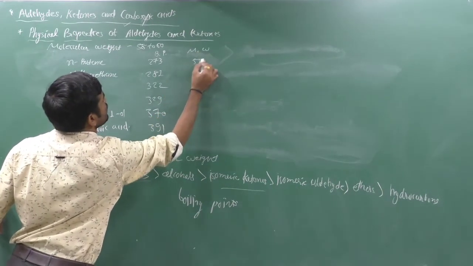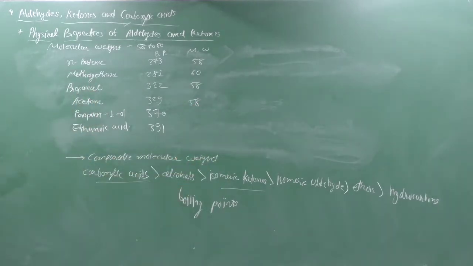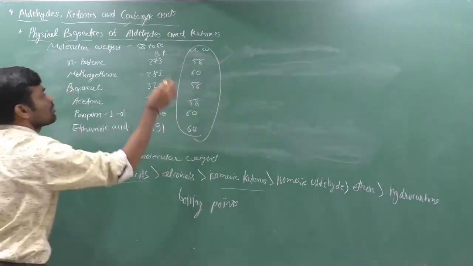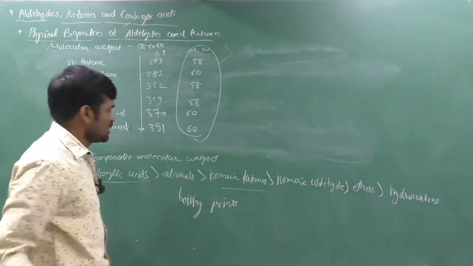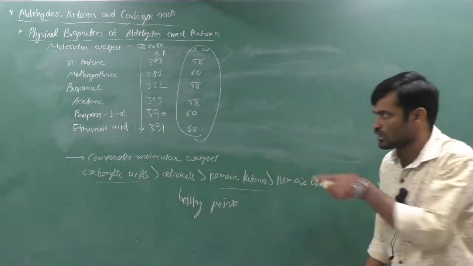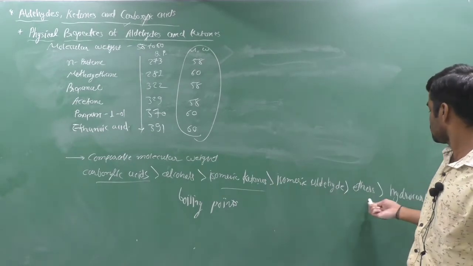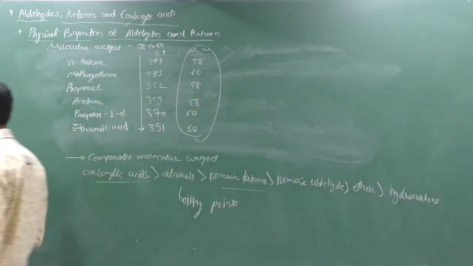Molecular weight 58, 60, 58, 58, 60 and 60. If we have a comparable molecular weight, then the order of boiling point is like that. Higher boiling point is of the carboxylic acid, then alcohol, then ketone, then aldehyde, then ether, and then hydrocarbon. Yes, you can remember this order.